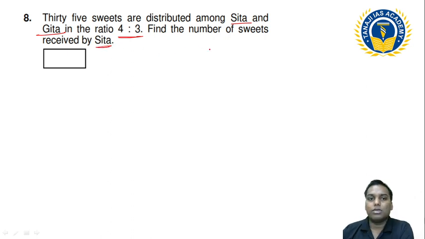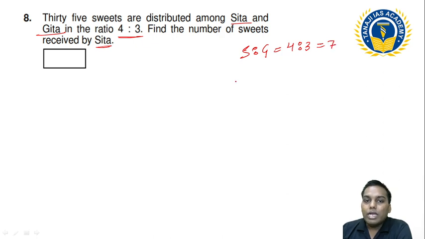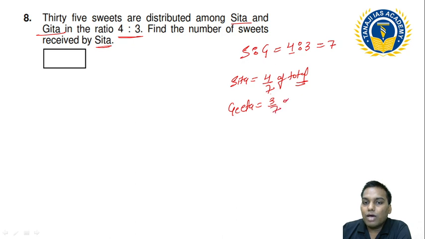Now please understand here. Suppose this is Sita and Geeta, they have the ratio of 4:3. It means the total is 7, if I add them. Please remember, how much is Sita getting? 4 part out of 7 of the total, that is 4 by 7 of total. And how much is Geeta getting? Geeta is getting 3 part out of 7 of the total. This is one understanding. Okay?